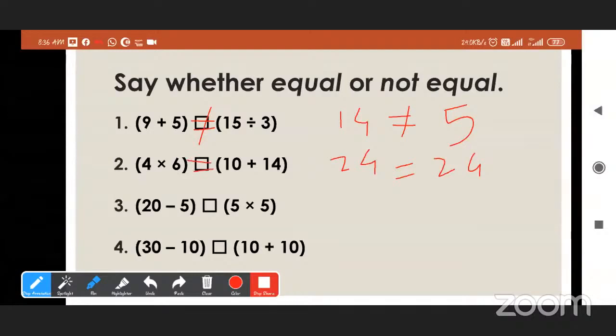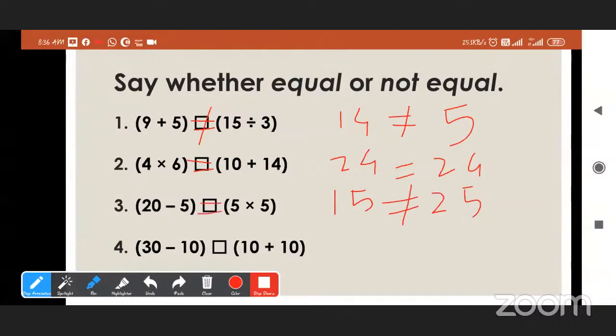Now the third one, 20 minus 5. It is not addition, it is subtraction. 15. Good. And 5 into 5 is 25. So 15 is not equal to 25.